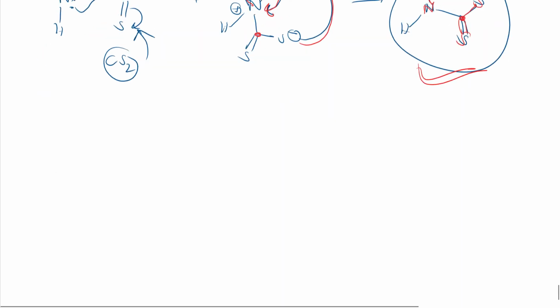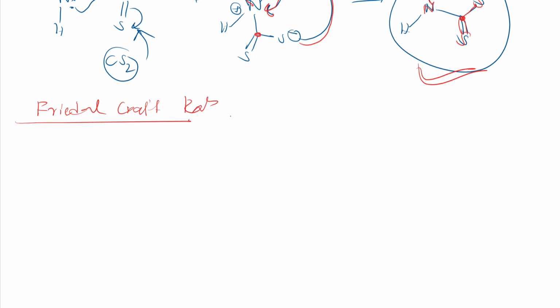Friedel-Crafts reaction. So let us see that. What happens? Nitrogen is there, here a lone pair, so we will add AlCl3 in the presence of a benzene ring, right? So AlCl3 will take this lone pair and make nitrogen positive.